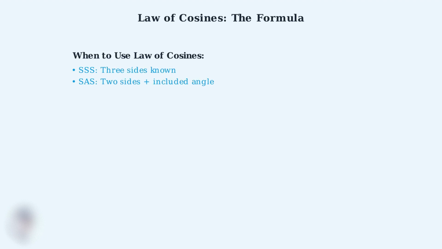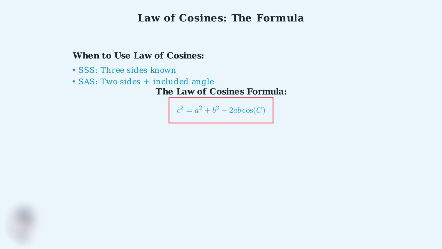The law of cosines is your go-to tool when the law of sines won't work. This powerful formula helps you solve triangles in two specific situations. Use the law of cosines in two cases: when you know all three sides, called SSS, or when you know two sides and the angle between them, called SAS. Here's the law of cosines formula. c squared equals a squared plus b squared minus 2ab cosine of angle C.